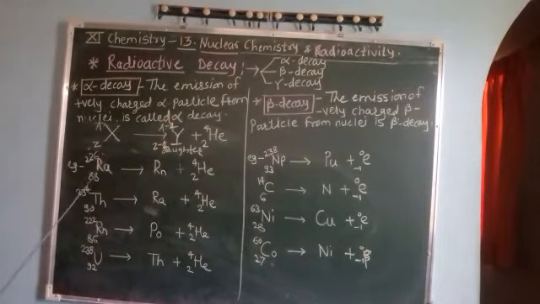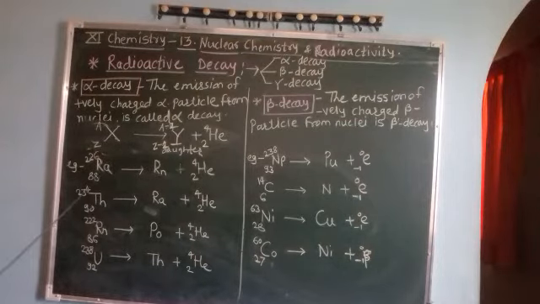Means when there is emission of an alpha particle from the parent nuclei, the new daughter will be formed which has atomic number decreased by 2 and mass number decreased by 4. Now atomic number decreases by 2, that means it shifts towards the left side of the periodic table, or we can say the new daughter nuclei will occupy two places left of the parent element.